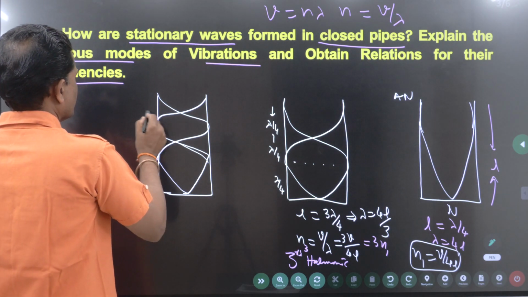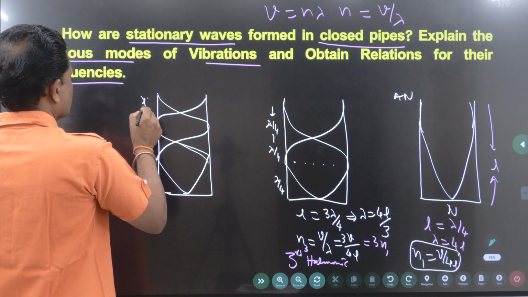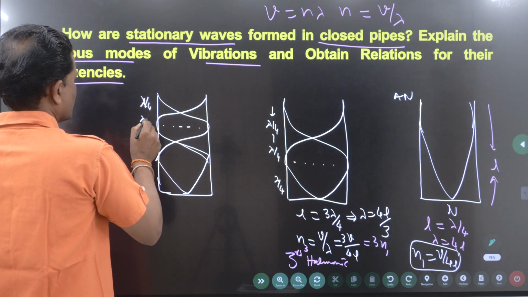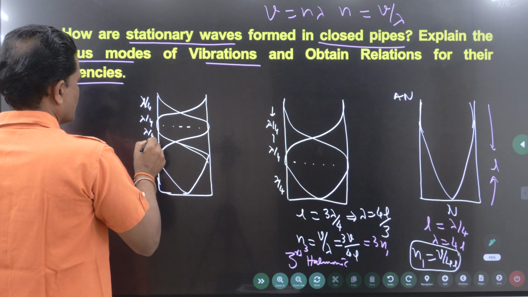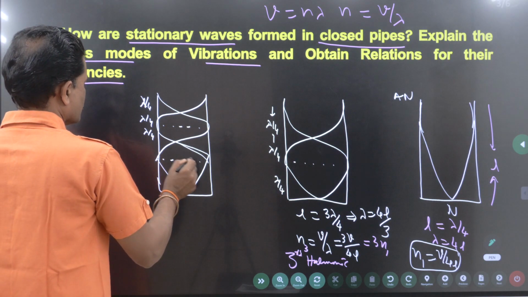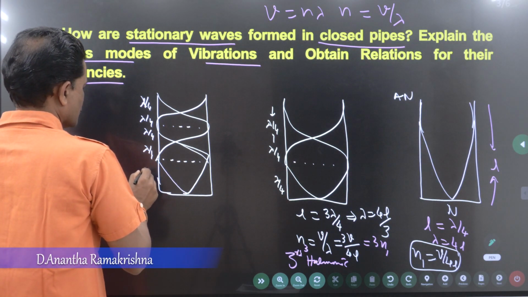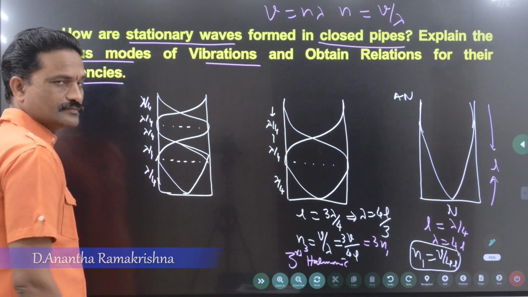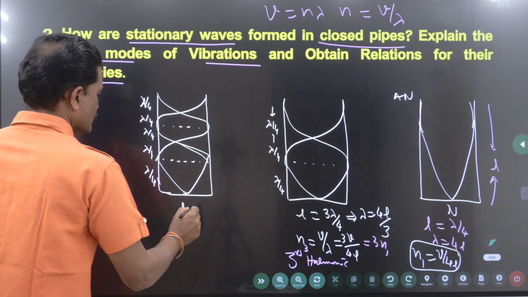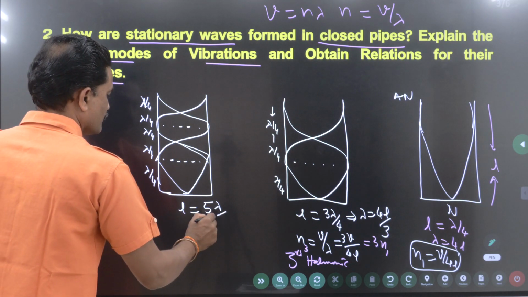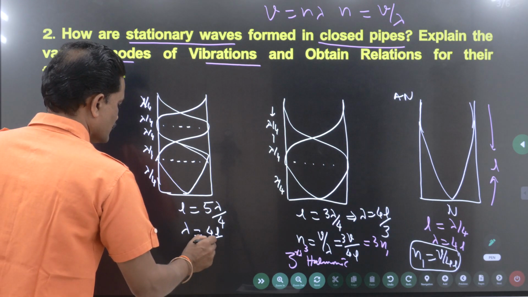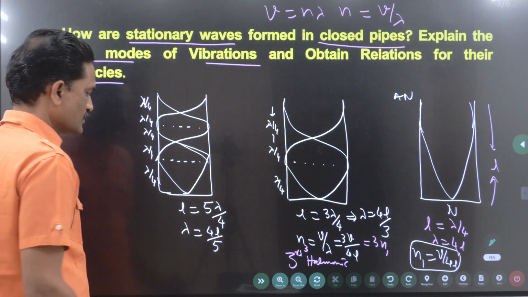From here to here lambda by 4, lambda by 4, lambda by 4, lambda by 4, lambda by 4. 1, 2, 3, 4, 5. So L is 5 times lambda by 4, that is 5 lambda by 4. Lambda is 4L by 5. Is it clear?